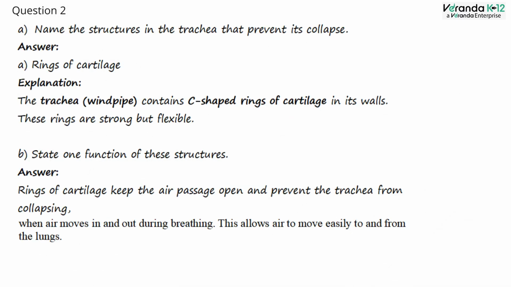Question number 2a. Name the structures in the trachea that prevent its collapse. Solution. Rings of cartilage. The trachea contains C-shaped rings of cartilage in its walls. These rings are strong but flexible. Question number 2b. State one function of these structures. Solution. Rings of cartilage keep the air passage open and prevent the trachea from collapsing when air moves in and out during breathing. This allows air to move easily to and from the lungs.